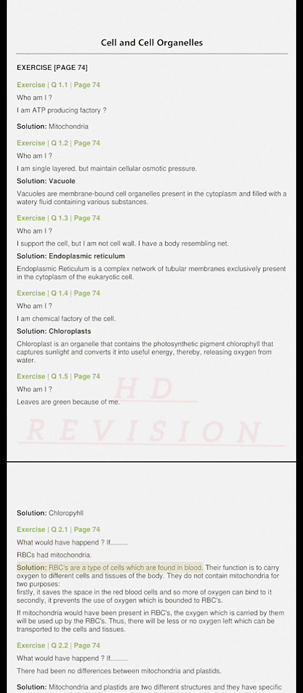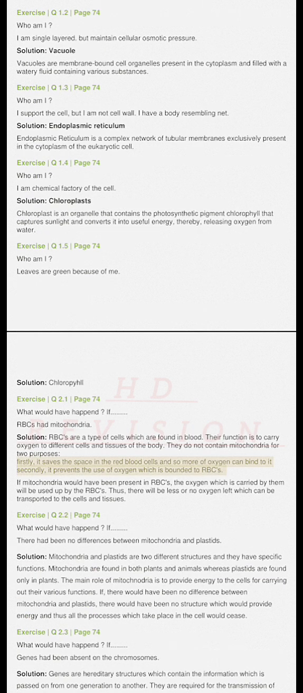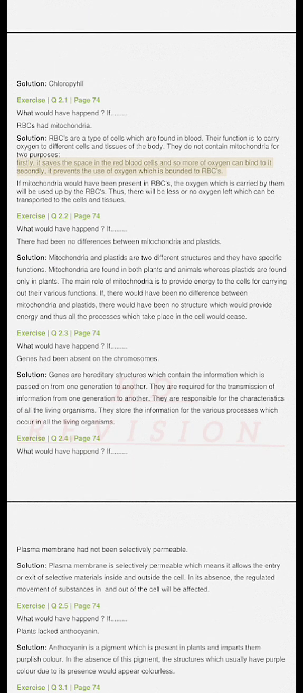Solution. RBCs are a type of cells which are found in blood. Their function is to carry oxygen to different cells and tissues of the body. They do not contain mitochondria for two purposes. Firstly, it saves the space in the red blood cells and so more of oxygen can bind to it. Secondly, it prevents the use of oxygen which is bounded to RBCs.